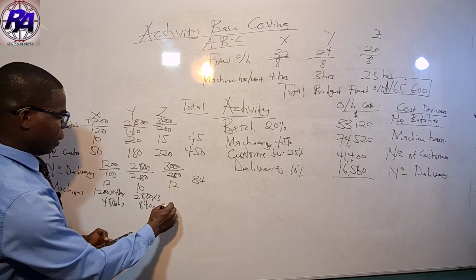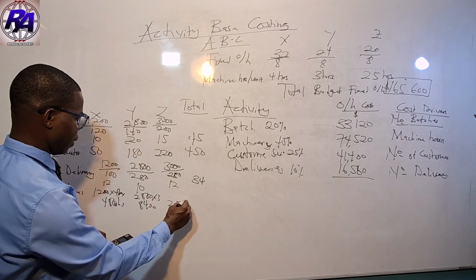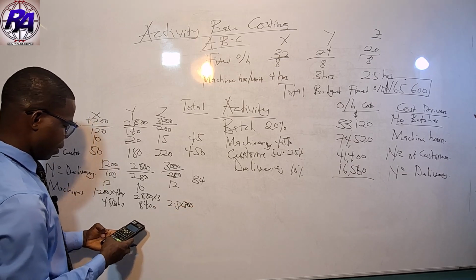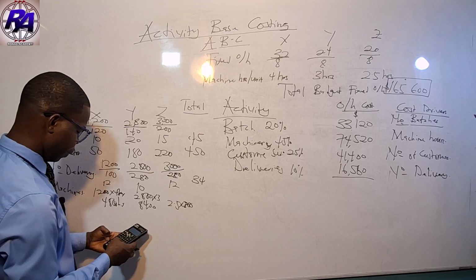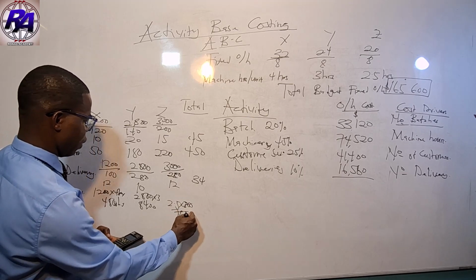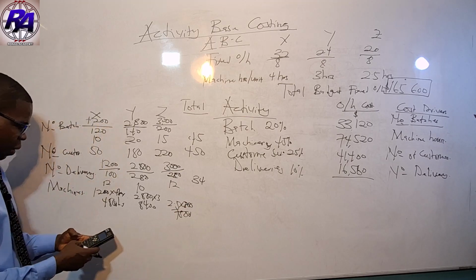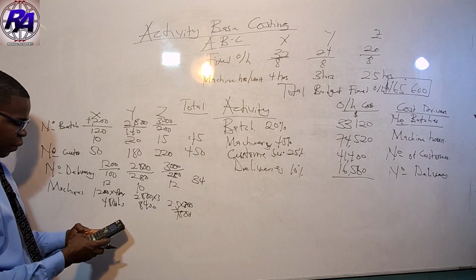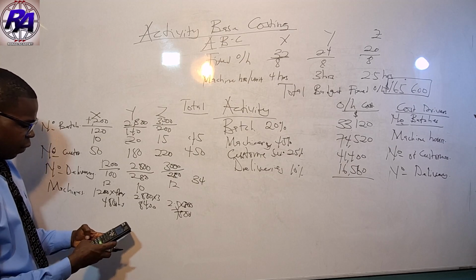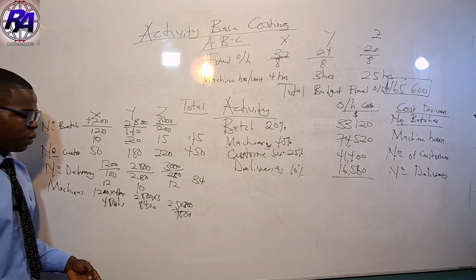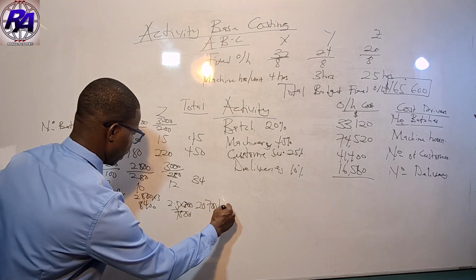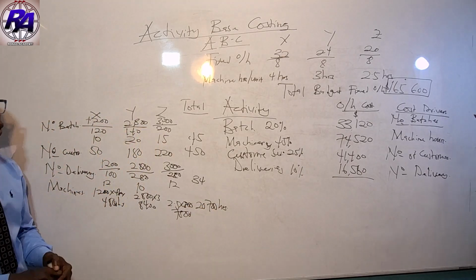Then the last one is 2.5 times 3,000, and that is giving us 7,500. So the total number of hours we need is 4,800 plus 8,400 plus 7,500, and this is giving us 20,700 hours.